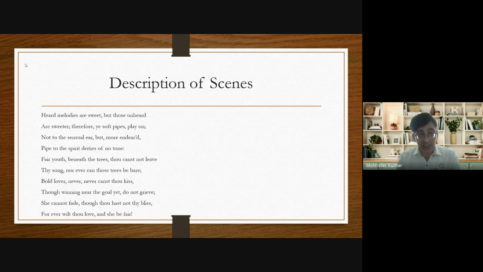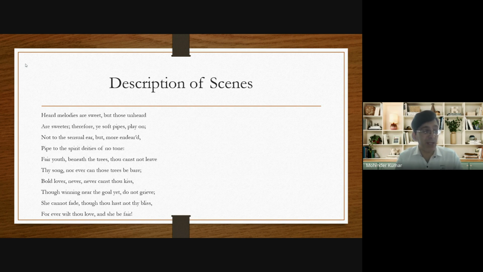So he says there's another picture, and what is that picture? Under the tree, a beautiful young man is sitting, and that beautiful young man is singing a song. Now, John Keats says that that young man will continue singing his song forever. Because even after 1000 years, if you look at the urn, you will find the young man singing a song.